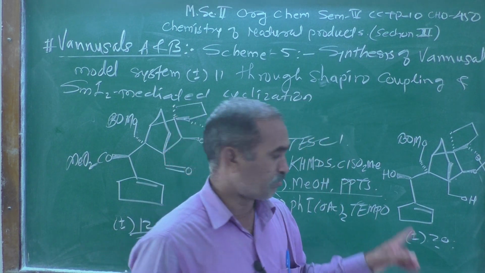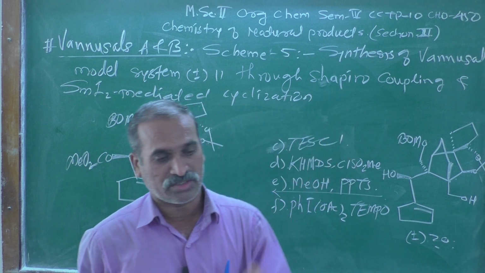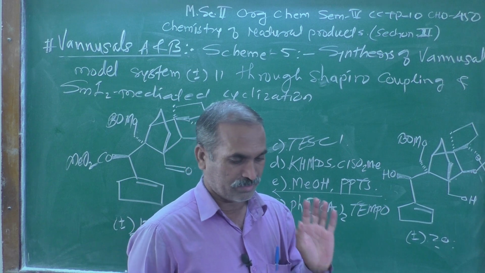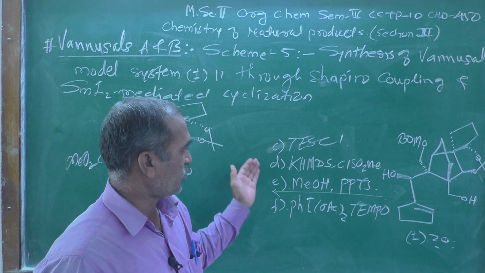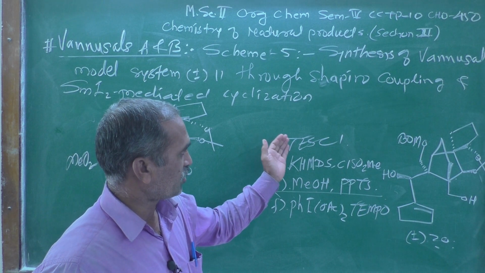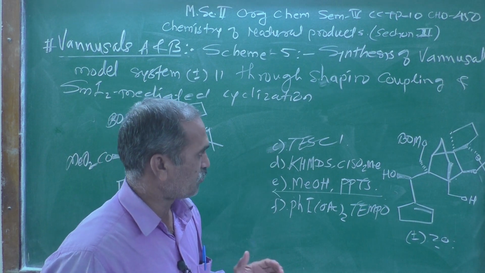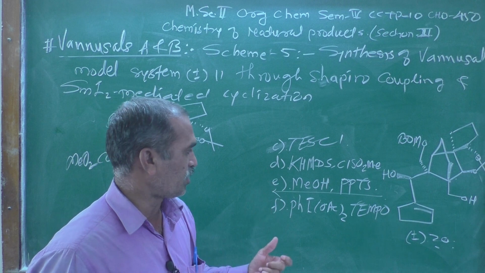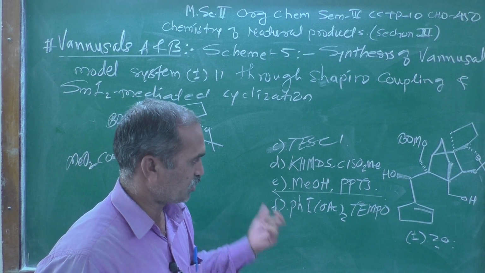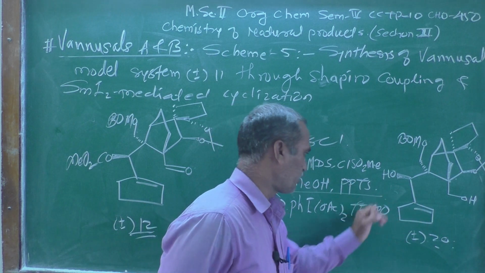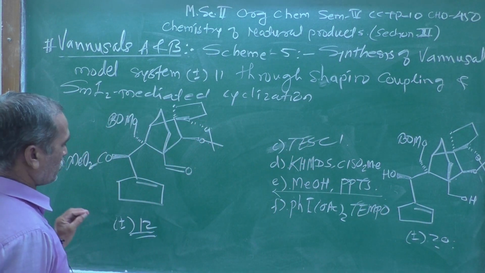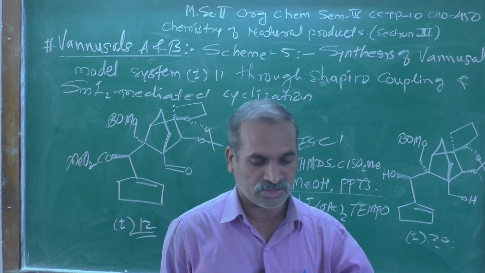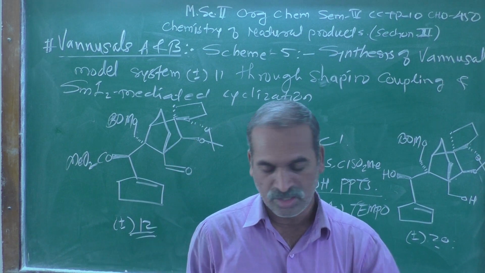We got the structure number plus minus 20. On structure plus minus 20, they added the four reagents C, D, E and F. C contains TeSCl, D is KHMDS, ClSO2Me, E is methanol PPTS, and F is PhI(OAc)2 with TEMPO, where they got plus minus 12. This is the partial structure of what we can call the Van Ussel that we are going to make.